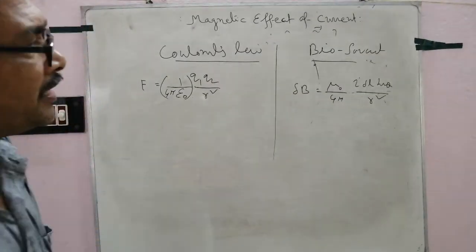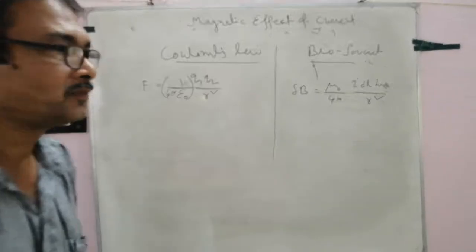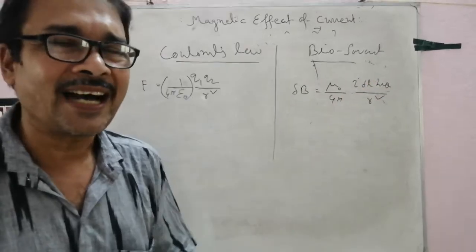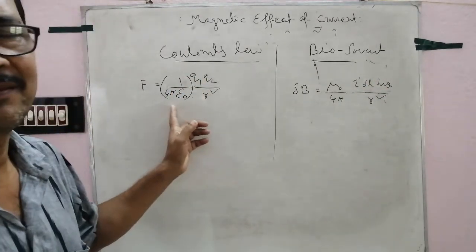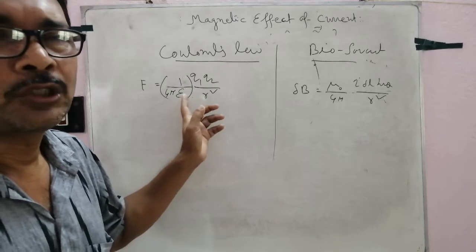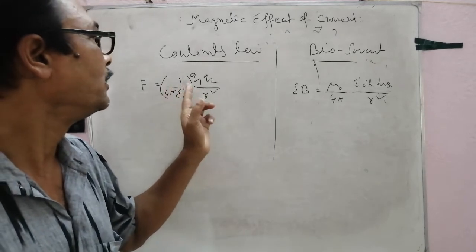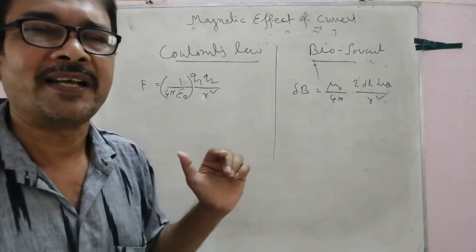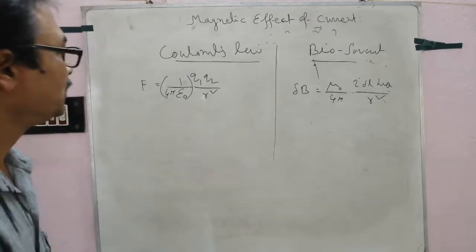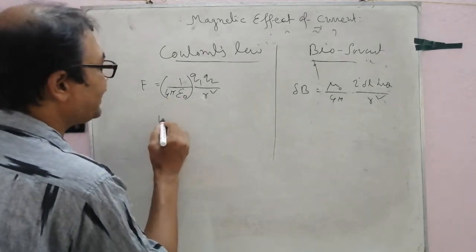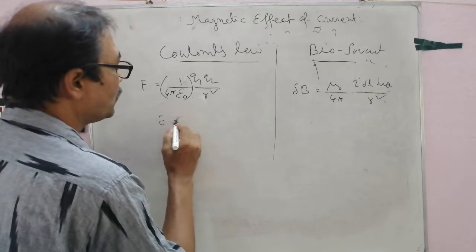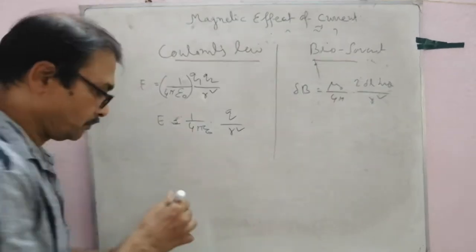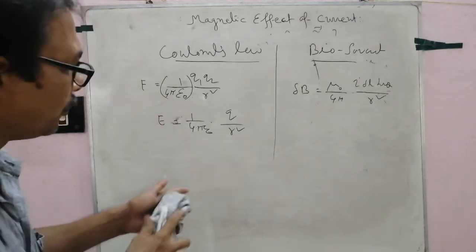Follow. Here sin theta but there is no theta in Coulomb's law. The magnetic field depends on the angle between the current carrying element and the radius vector, but here there is no angle between the distance and the charge. This is one dissimilarity. Number 2, the electric field E is 1 by 4 pi epsilon naught Q by R square. This is the electric field from Coulomb's law, of course.